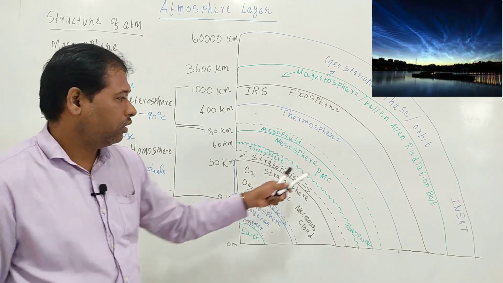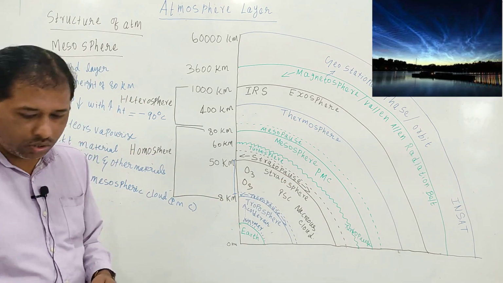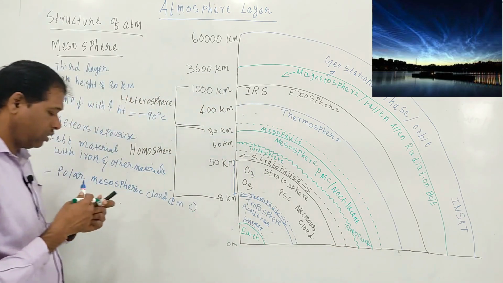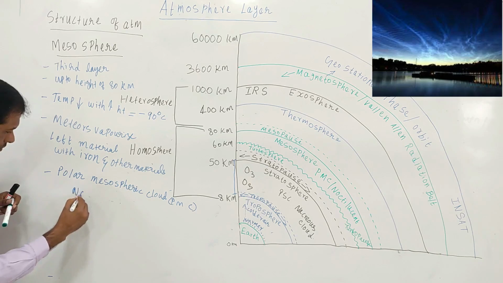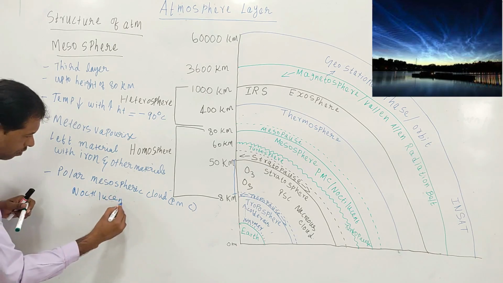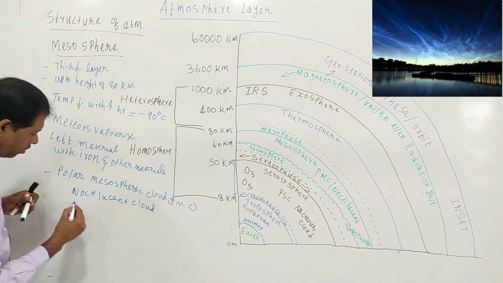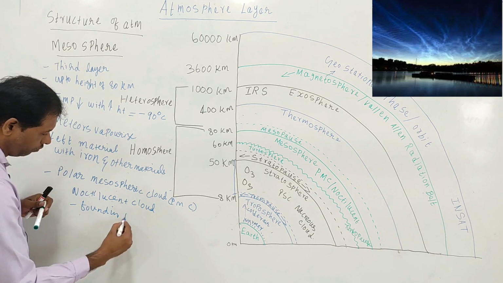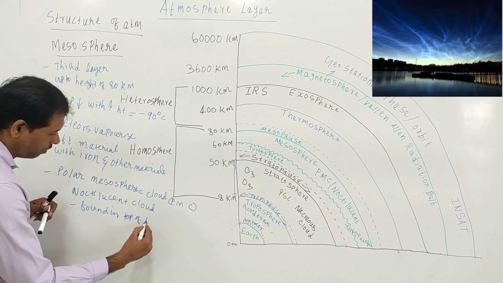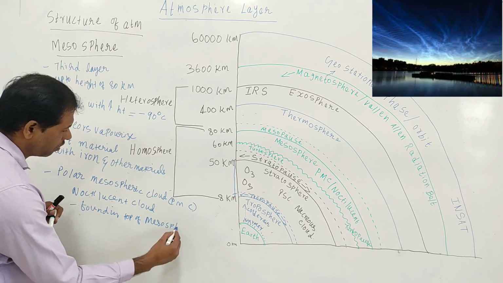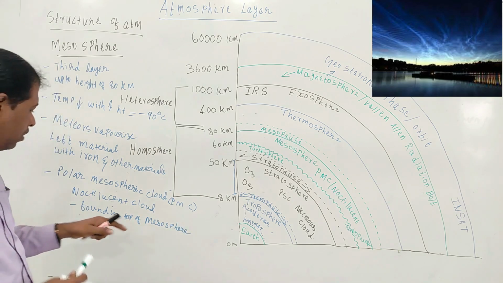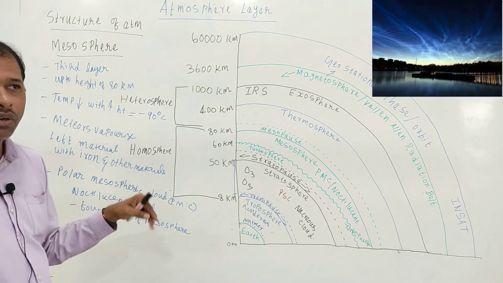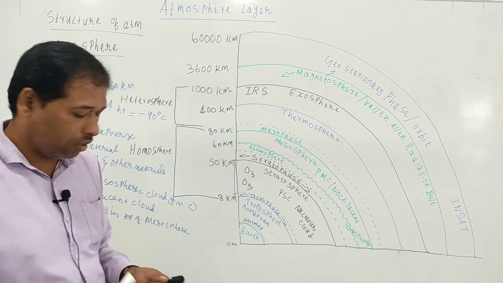Or you can say this cloud is called a noctilucent cloud. Noctilucent cloud, found at the top of the mesosphere layer. So this noctilucent cloud is found at the very top of the mesosphere.